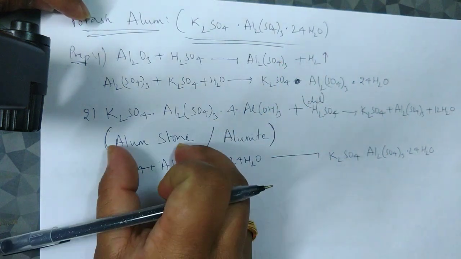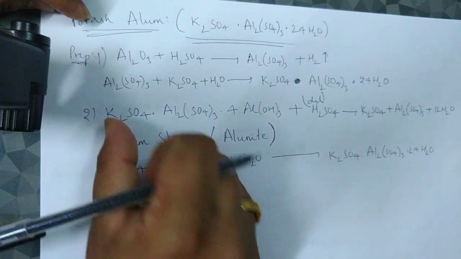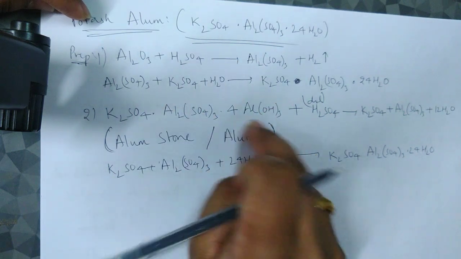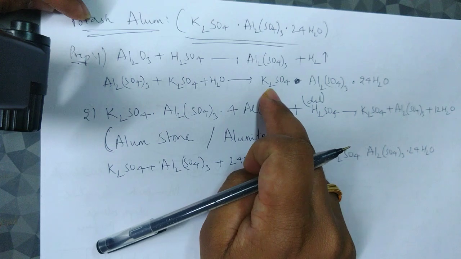The other one is from alum stone. What is alum stone? K2SO4·Al2(SO4)3, and instead of water molecules we have 4Al(OH)3. Okay, this is what alum stone is.